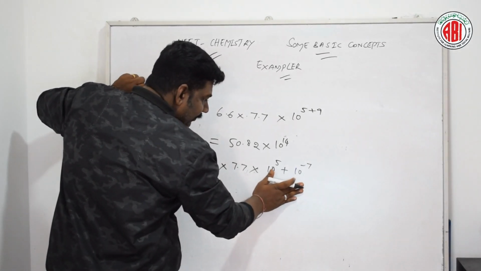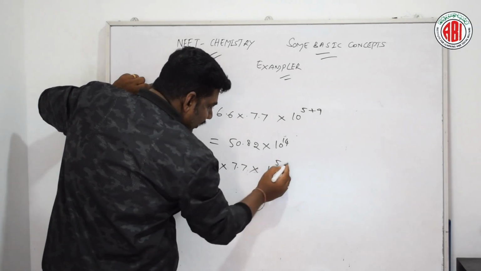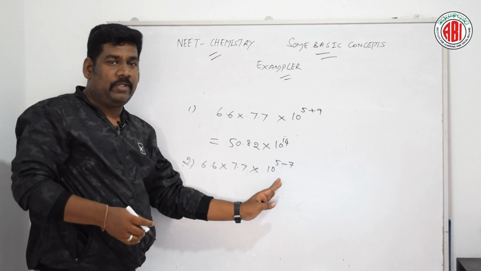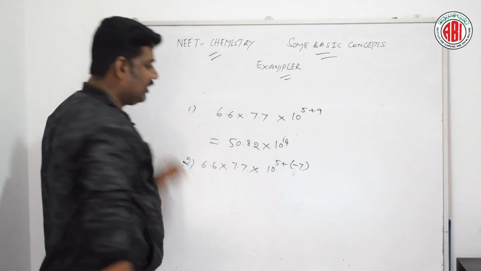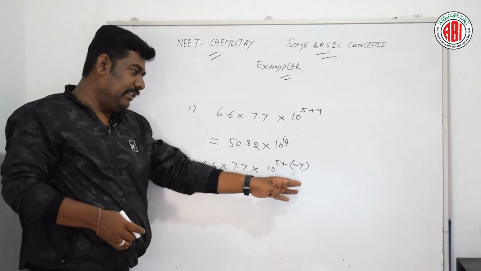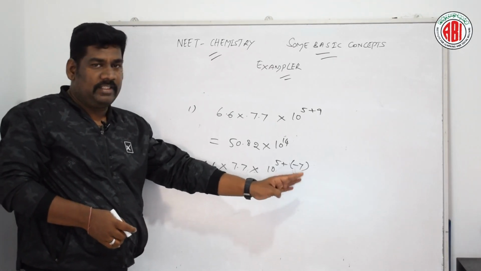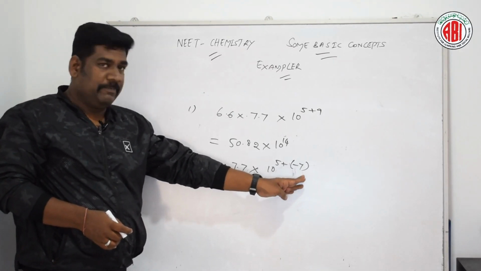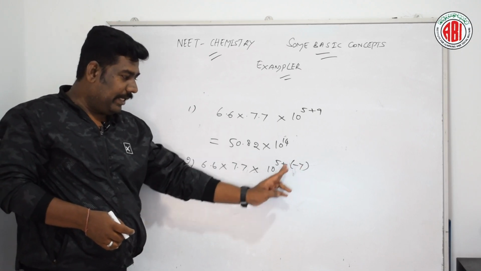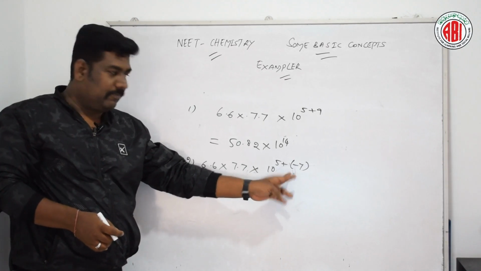What is the meaning of that? Here two digits are there, 5 and minus 7. Both we are going to add. How are we going to add them? First let us see the larger value, that is 7, so we use the 7 symbol here. 7 minus 5 is 2, so 10 to the power of minus 2.